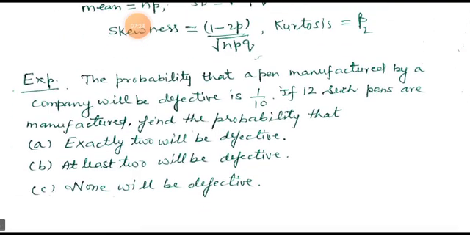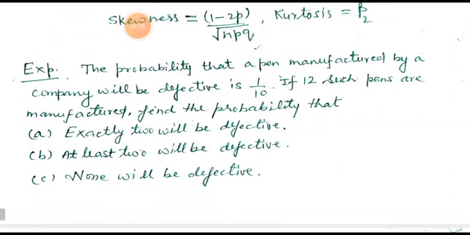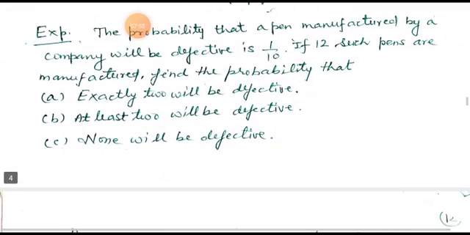Now, a numerical question on this formula is given here. The probability that a pen manufactured by a company will be defective is 1 upon 10. If 12 such pens are manufactured, find the probability that exactly 2 will be defective, at least 2 will be defective, none will be defective.